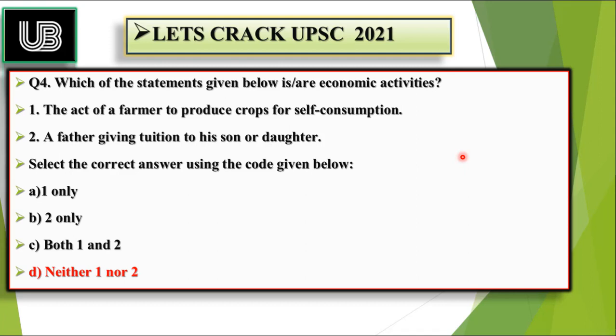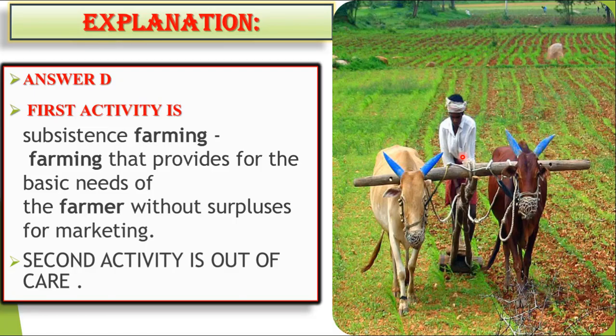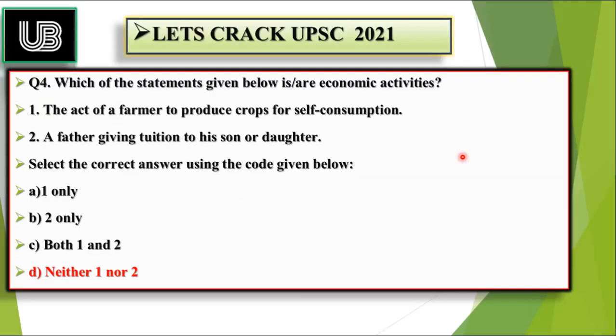Why? In order to understand this, we must understand economic activities. What are these economic activities? Wherever there is production or exchange or selling of goods and services, for which you get money in exchange, only then can that particular thing be termed as economic activity. Other than that, it cannot be termed as economic activity. While in the first statement there is a farmer growing crop for his own consumption, he is not selling to anyone, he is not getting any money in return, so it cannot be termed as economic activity.